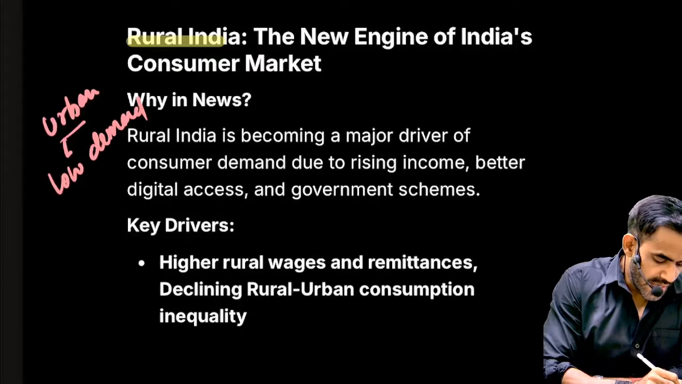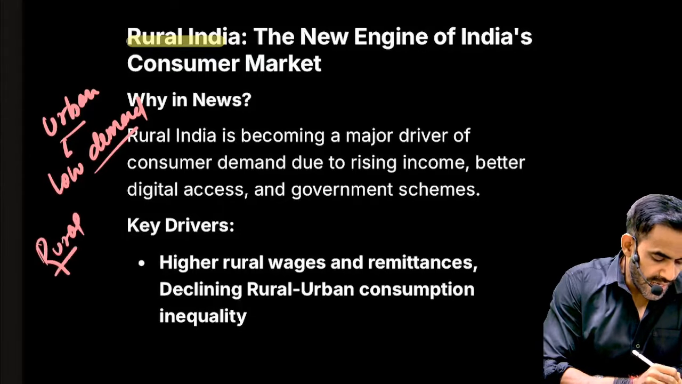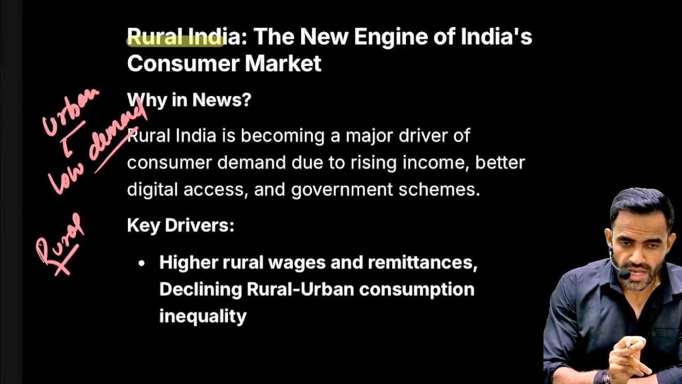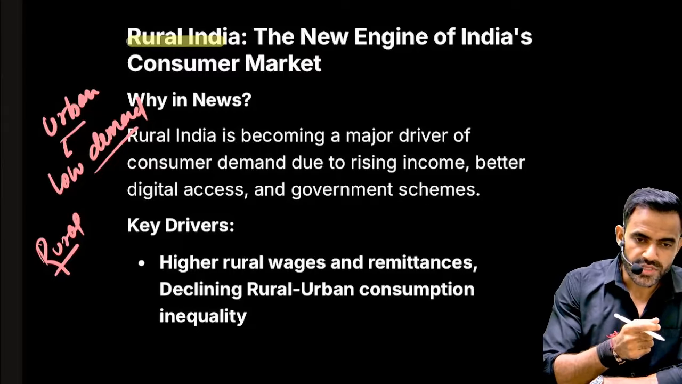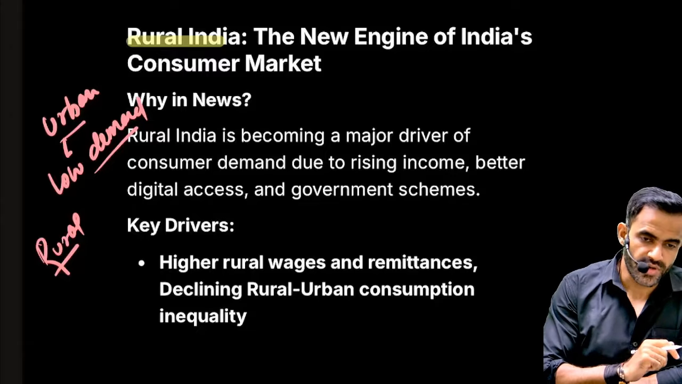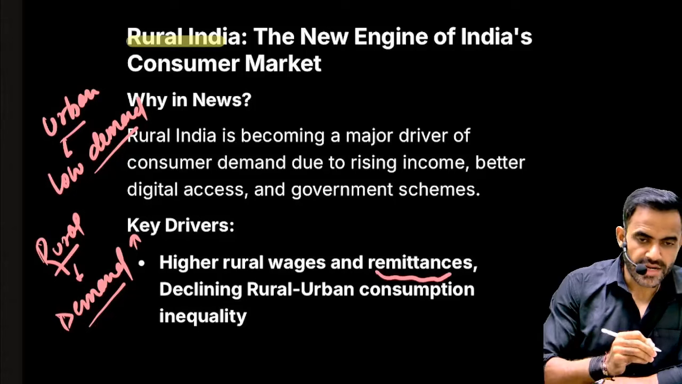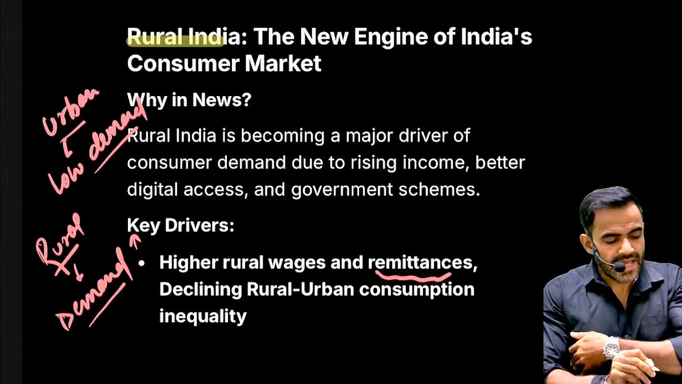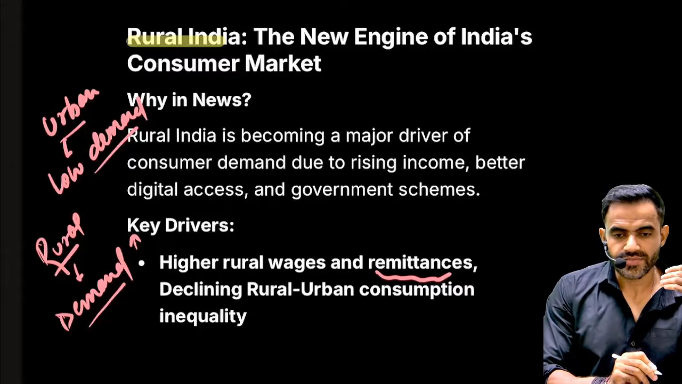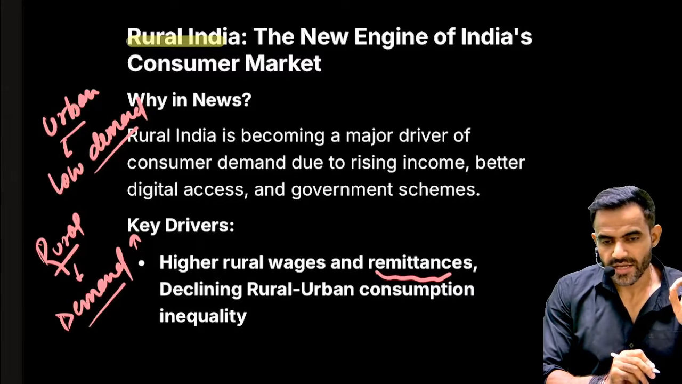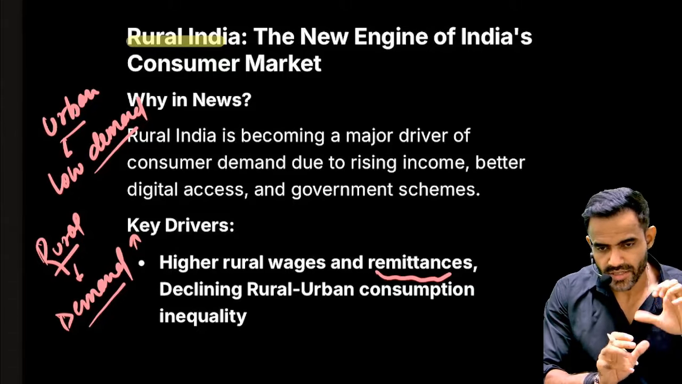On the other hand, in rural areas, the income is improving in a relatively better way in comparison to urban areas. So in rural areas, the income growth is relatively better and expenses are relatively lower. That is why the demand in rural areas is increasing. Apart from that, remittances are increasing, and that is why the entire crux of this matter is that rural consumption is increasing. Growth in rural consumption is better than the growth in urban consumption. That is the entire crux of this matter.